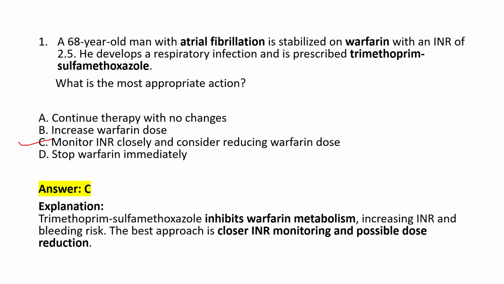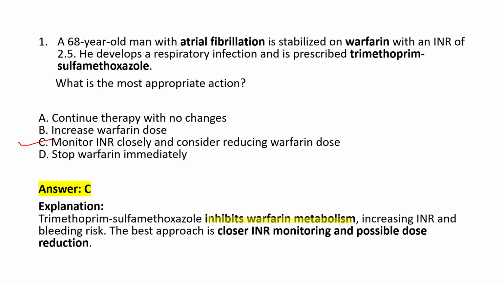Trimethoprim sulfamethoxazole inhibits the warfarin metabolism. What is happening? Warfarin metabolism is inhibited by which drug? Trimethoprim sulfamethoxazole. Since metabolism of warfarin is inhibited, the INR will increase and suddenly the INR is increasing, so bleeding risk also increases. So the best approach is closer INR monitoring and possible dose reduction. So you're going to monitor the INR and possibly reduce the dose.